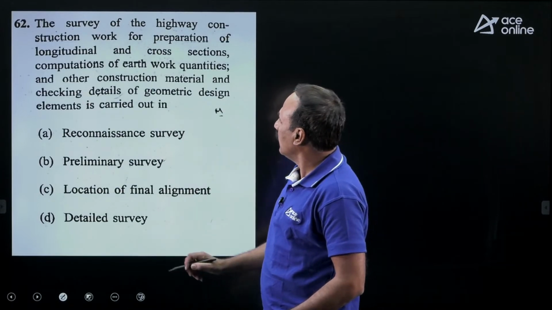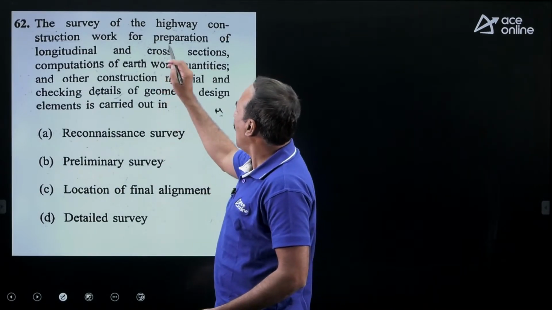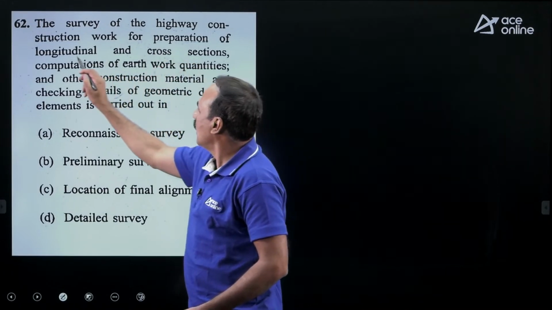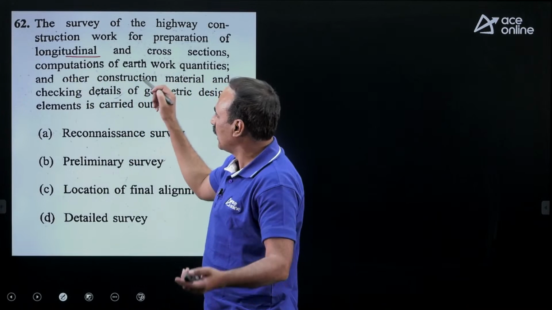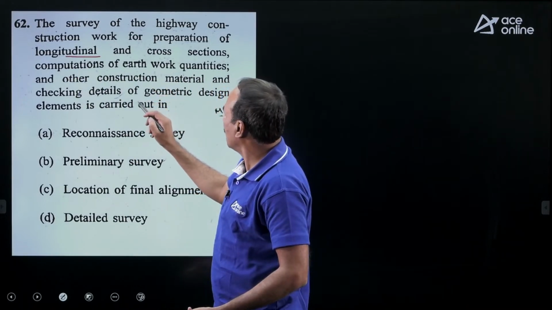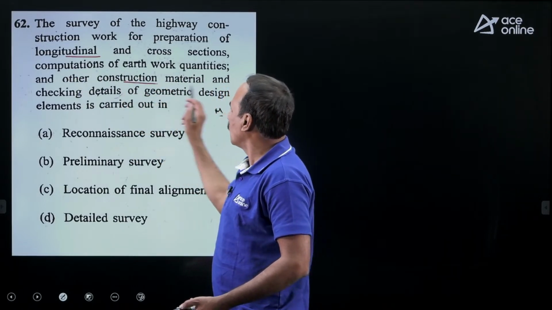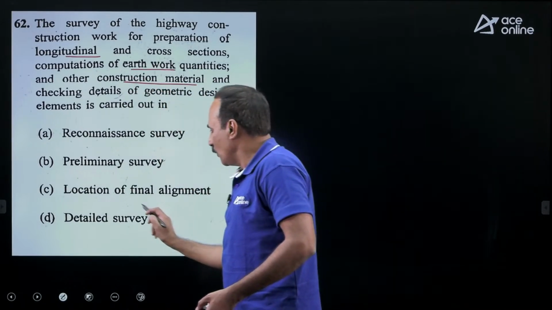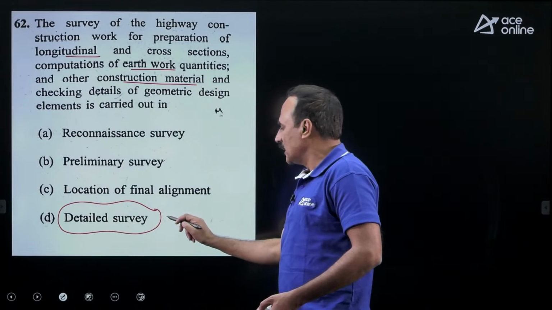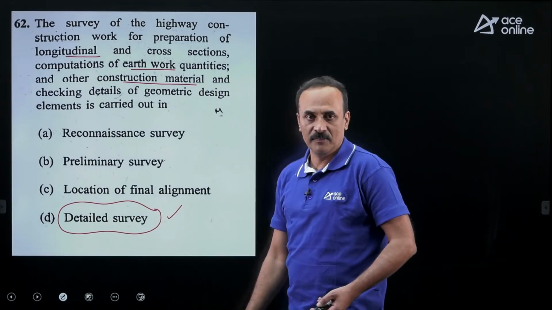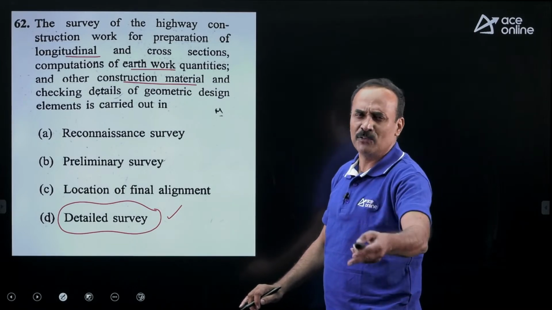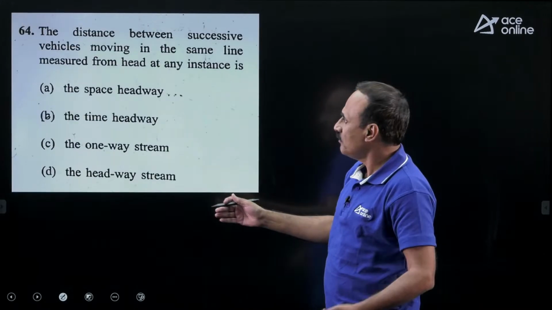Coming to the next question, the survey of the highway construction work for preparation of longitudinal and cross-sectional sections is done, and you need to calculate all the earthwork calculation and everything. So all the detailed analysis can be done in detailed survey. So this is a direct question related to survey. On survey, so many questions came in transportation.